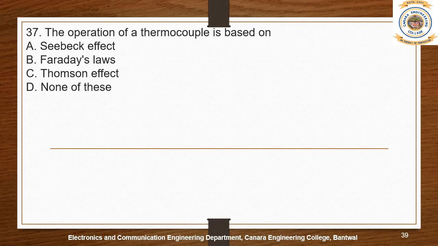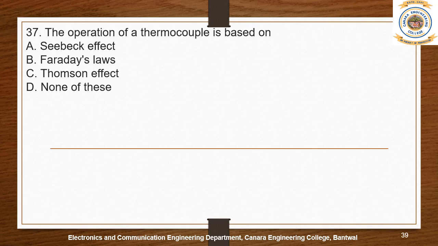So then we'll come to know why the answer is option A. Seebeck effect is the phenomenon in which a temperature difference between two dissimilar conductors or semiconductors produces a voltage difference between the two substances. So that is what the Seebeck effect is.